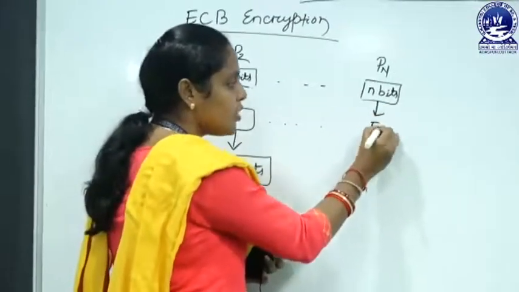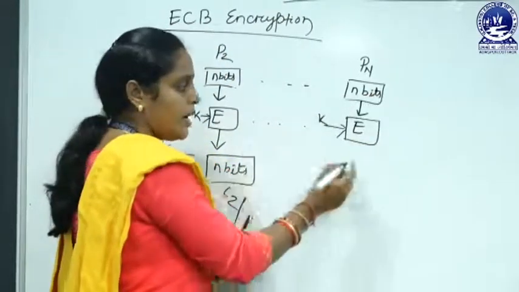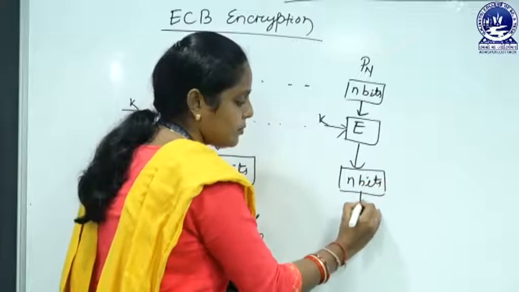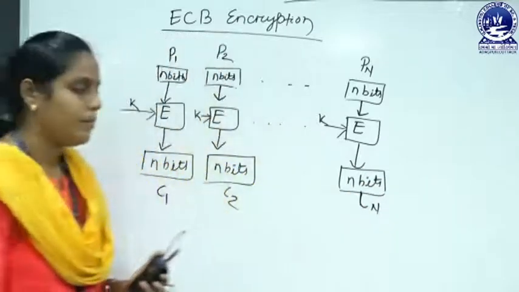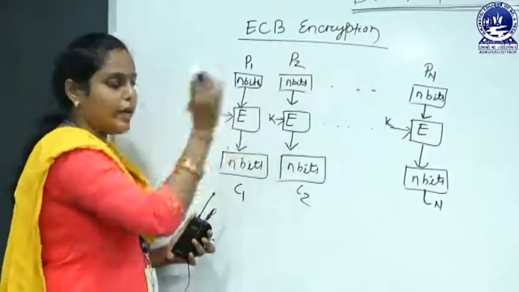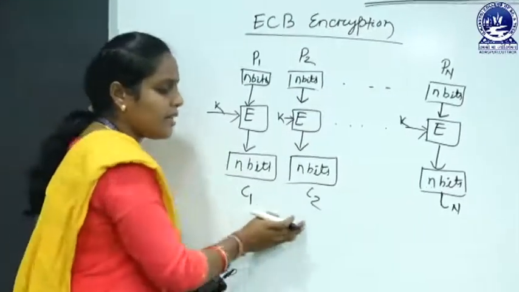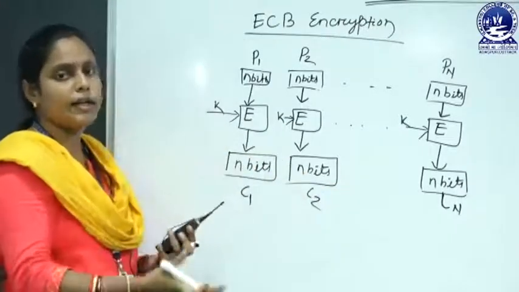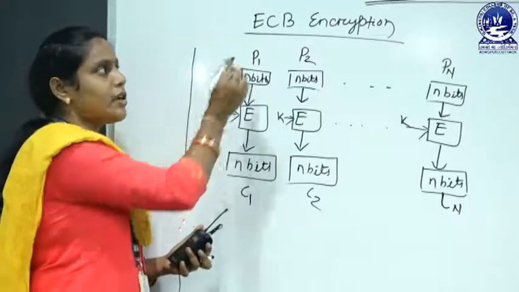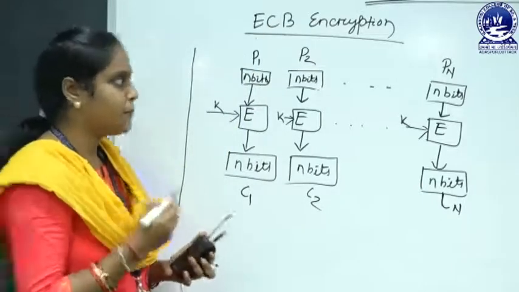Here you also use the same encryption algorithm and same key, and you also get n bits of ciphertext, that is Cn. Now, for our plain text blocks P1, P2 up to Pn, our ciphertext blocks are C1, C2 up to Cn. By combining these ciphertext blocks, we can get the ciphertext from our plain text. This is the encryption process of electronic code book mode. Now, look at the decryption process.